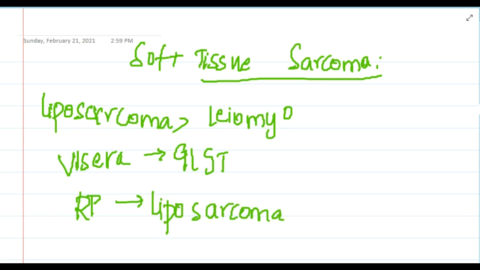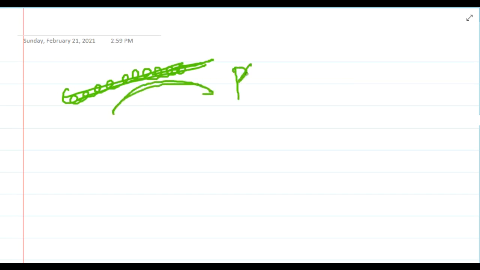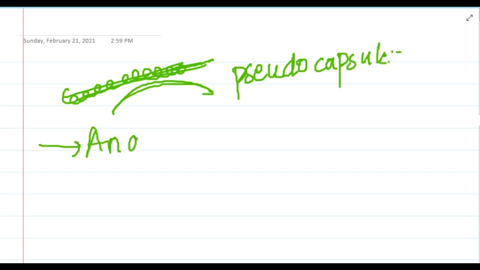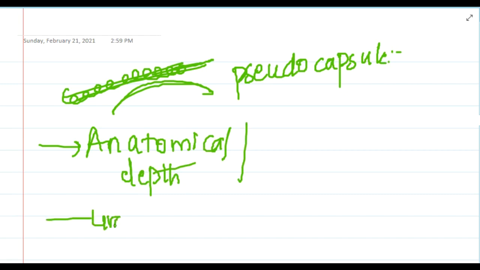Pathologically, soft tissue sarcoma tends to grow along the fascial planes and causes compression of the surrounding soft tissue, leading to the formation of a pseudocapsule. The clinical behavior of soft tissue sarcoma is mainly determined by anatomical location and depth, and is dependent on grade and size.